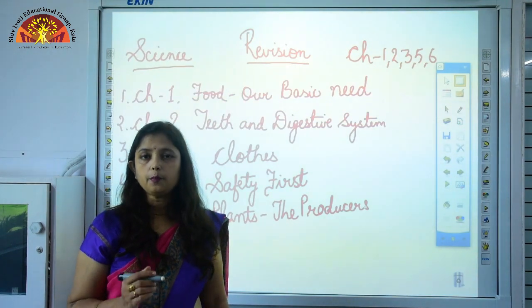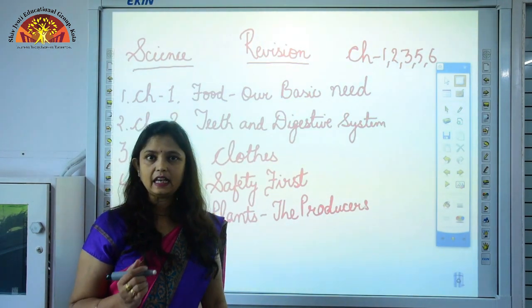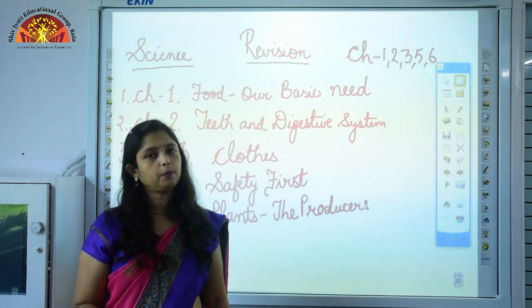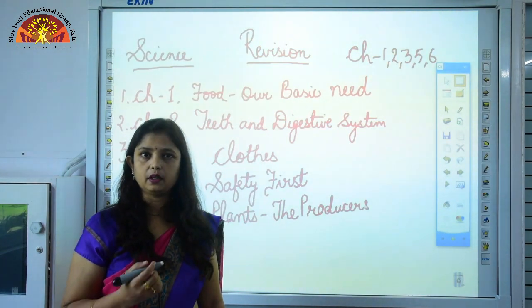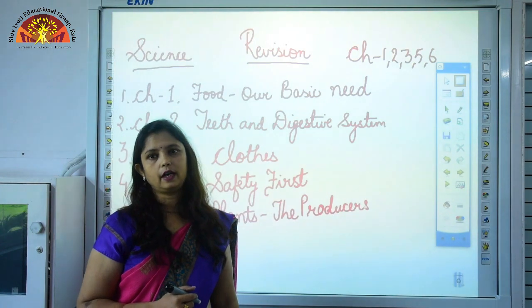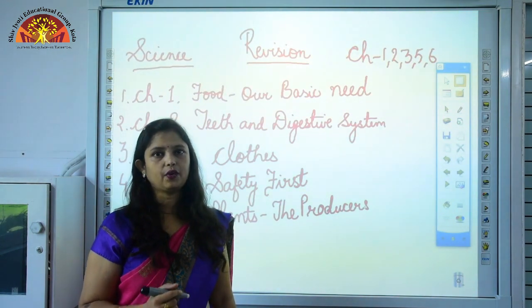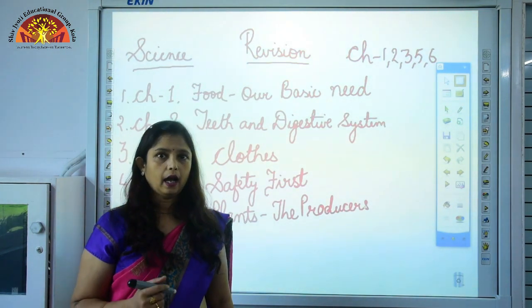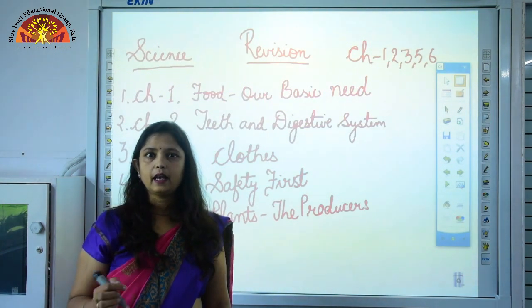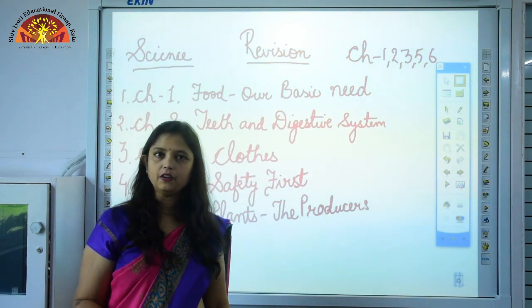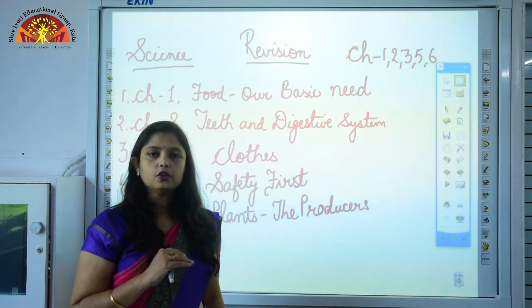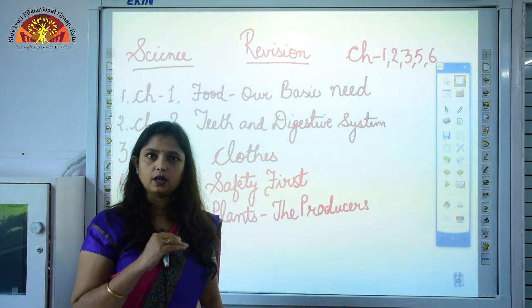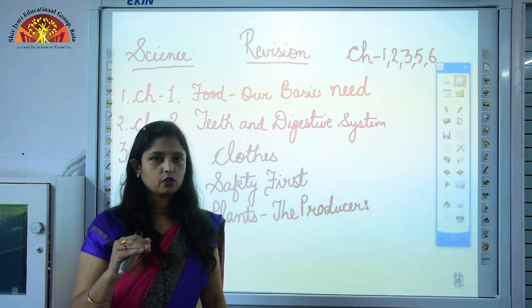Now, one of the important parts of a plant, that is the leaf, helps in preparing food because the leaf is the place where food is prepared. That's why the leaf is also called the kitchen of the plant or food factory of the plant. And the leaf has several parts, like the flat broad part of the leaf is called the leaf blade or leaf lamina. Then there are small tubes called veins which run throughout the surface of the leaf.